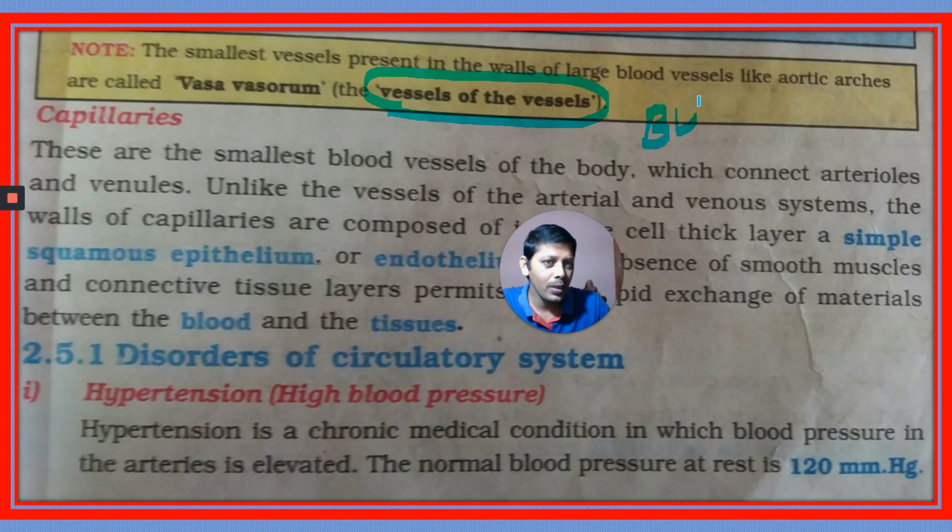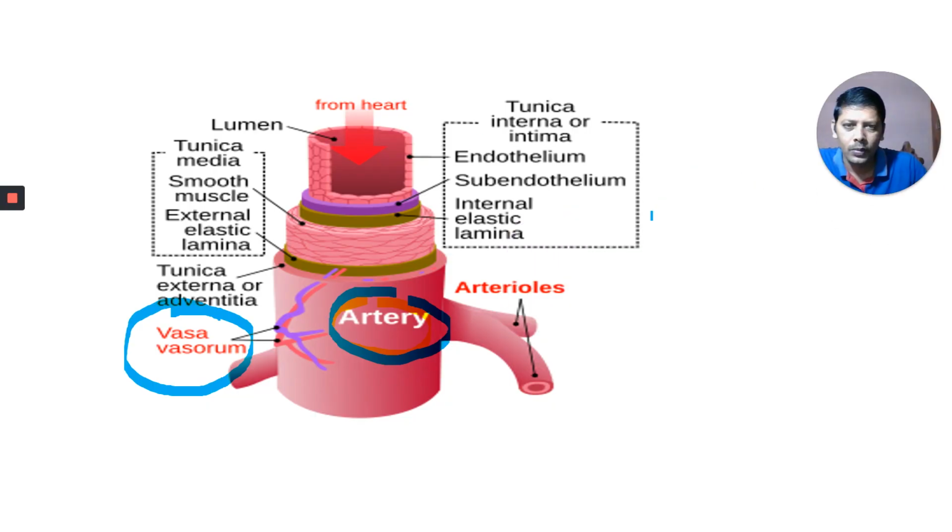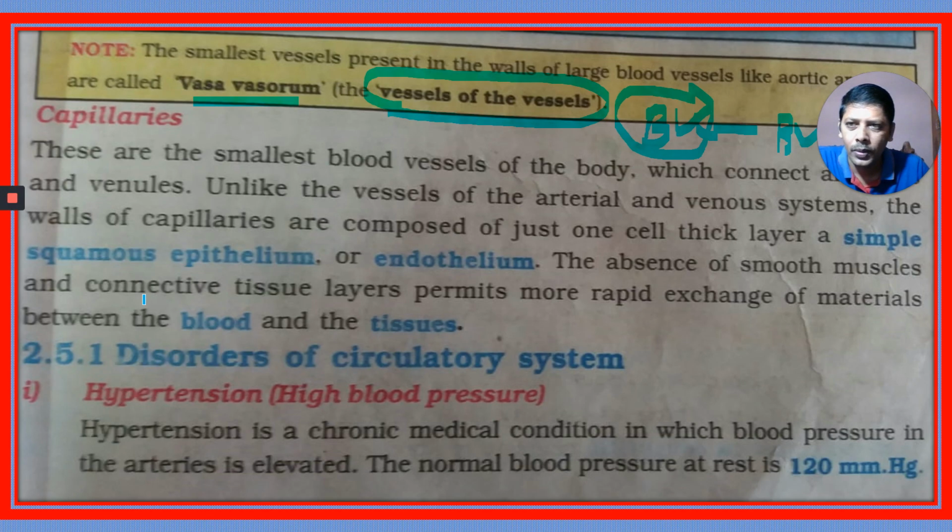A blood vessel also has another blood vessel to supply nutrients to its wall, and this is called vasa vasorum, or vessels of the vessels. You can observe here, this is the artery, this is the wall, and here there are blood vessels in its wall. This is called vasa vasorum.